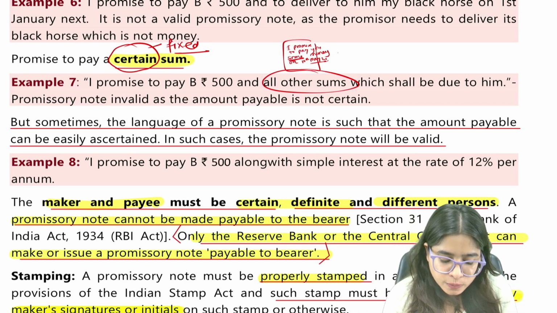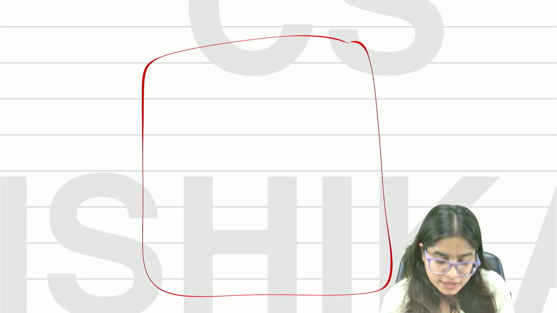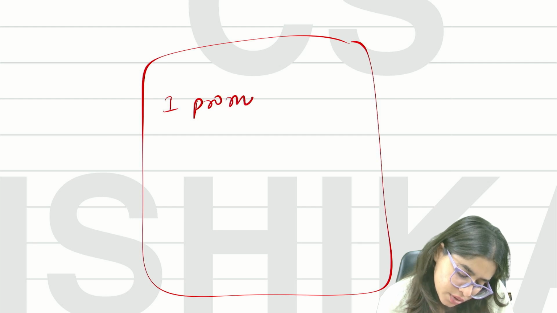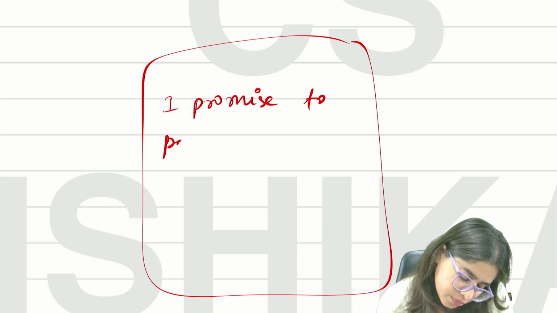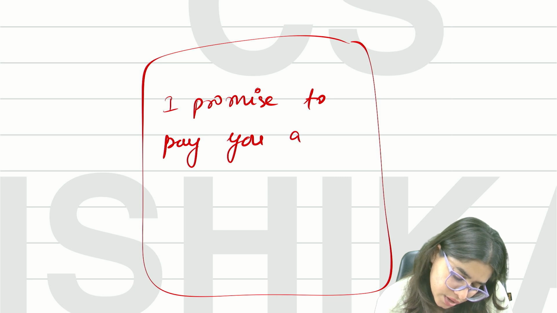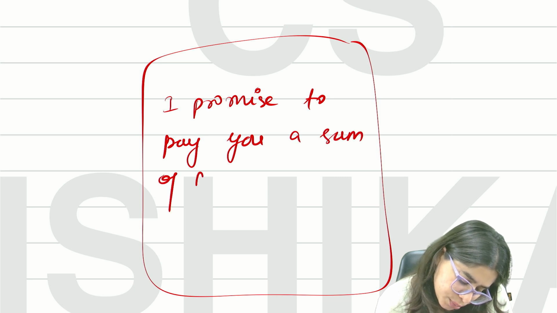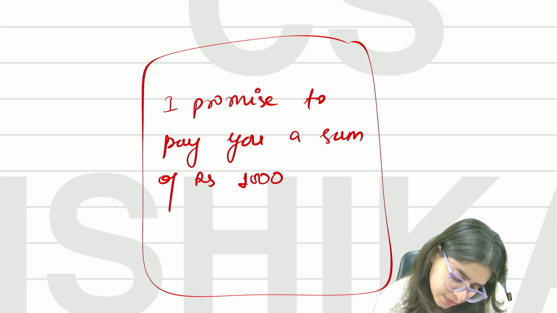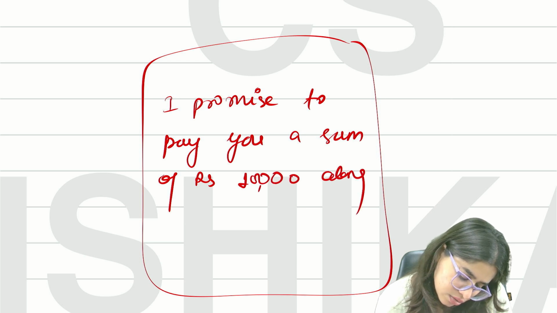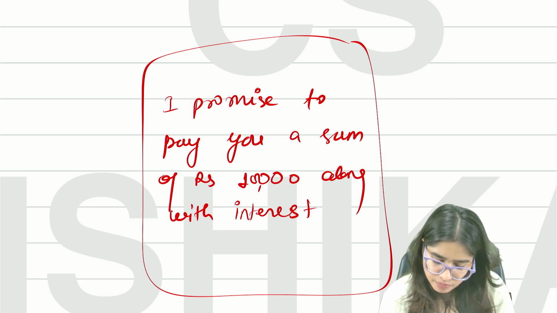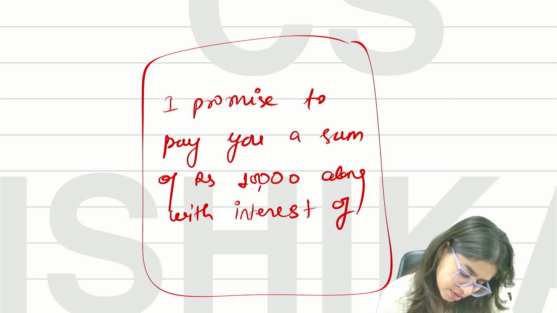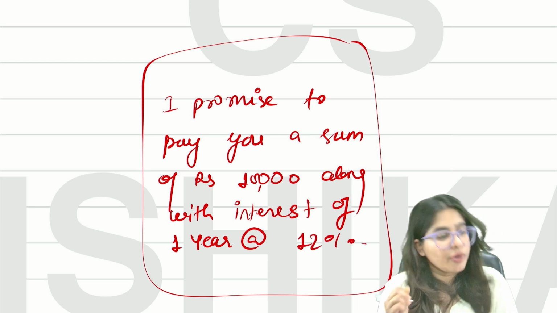For example, let's say this is a promissory note, and here it is mentioned, I promise to pay you a sum of rupees 10,000 along with interest of 1 year at the rate of 12%.